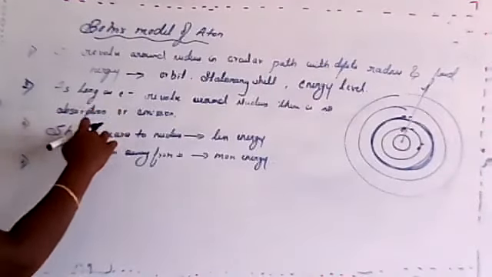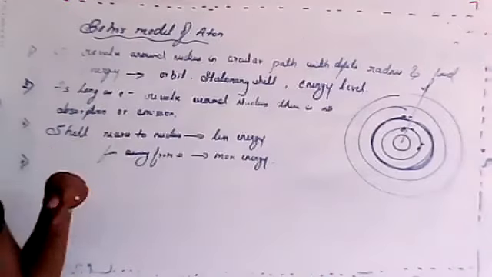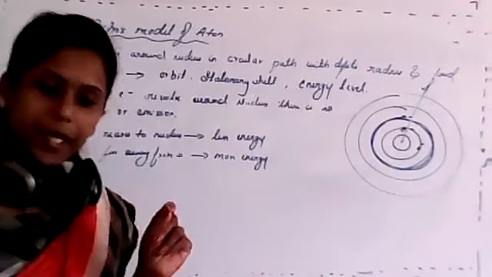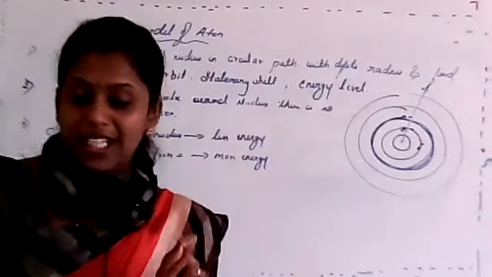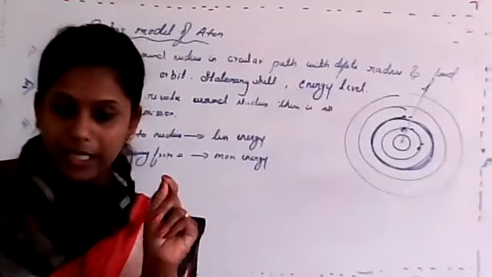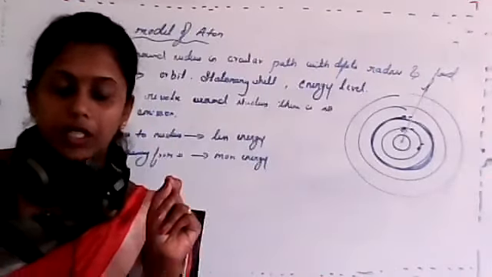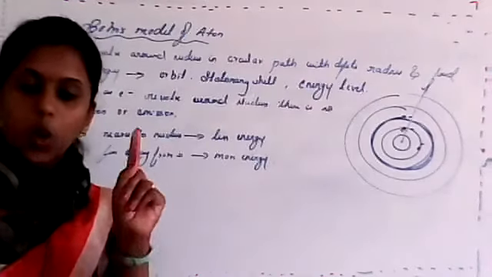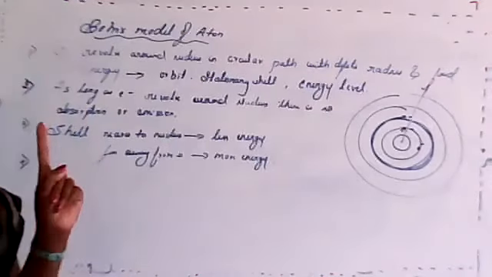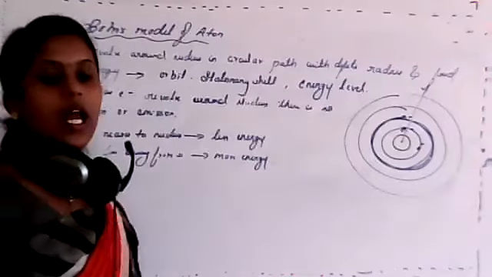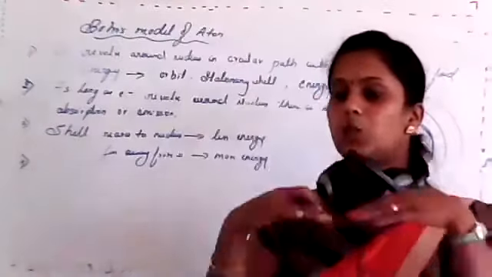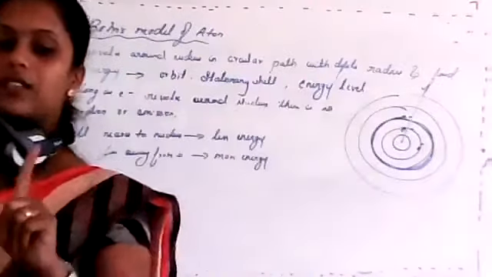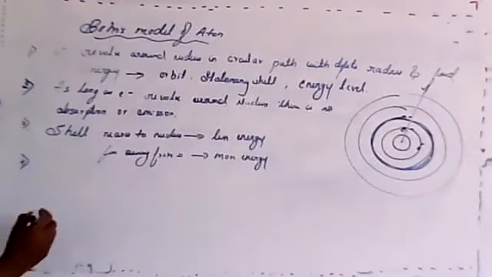And now fourth point, this is actually a single postulate. Fourth point, energy is emitted or absorbed. Clearly listen. Energy is emitted or absorbed only when electron jumps from one energy level to another energy level. So this was the fourth postulate.